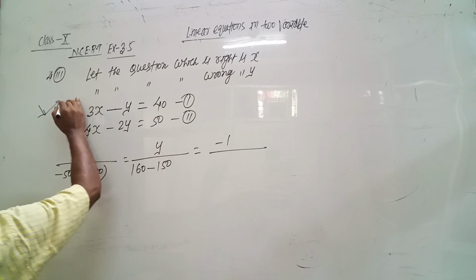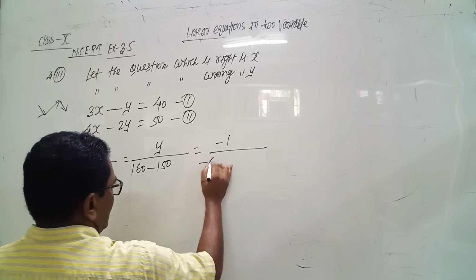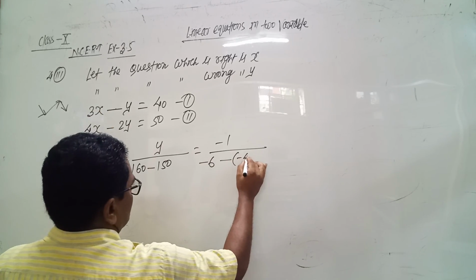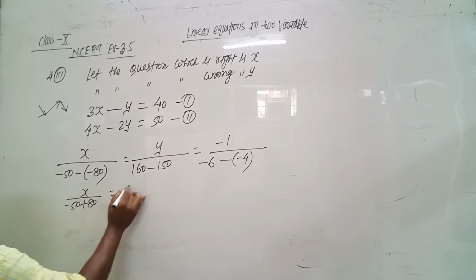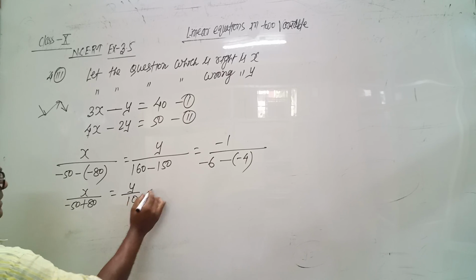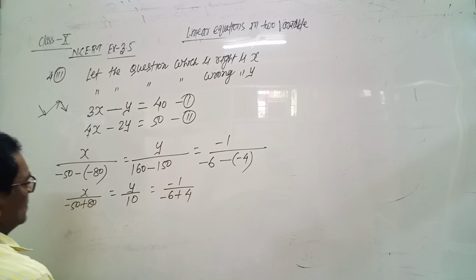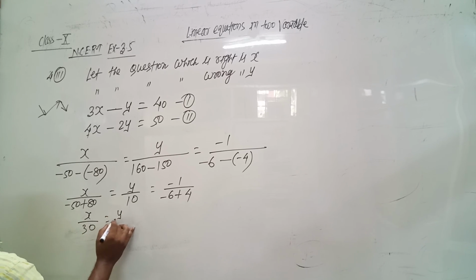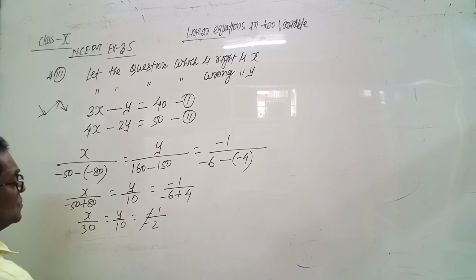When we take the constant term, multiply in this way, 3 into minus 2, minus 6, minus 4 into minus 1, minus 4. So x upon minus 50 plus 80, y upon 10 equals minus 1 upon minus 6 plus 4.